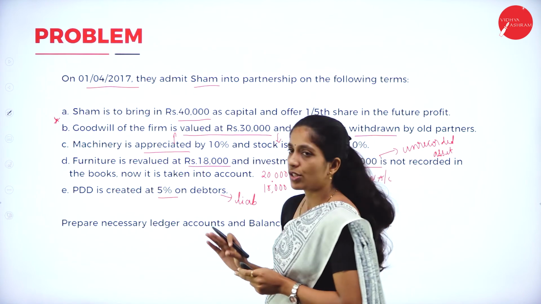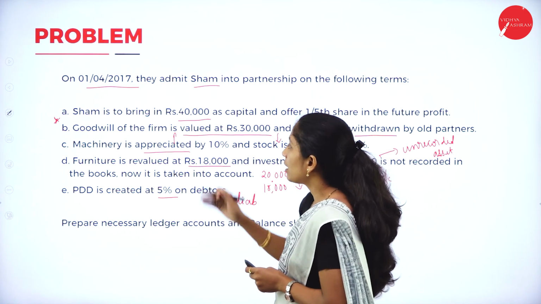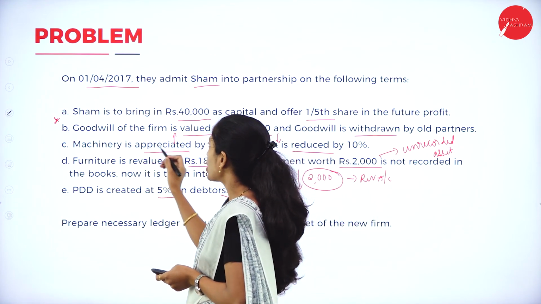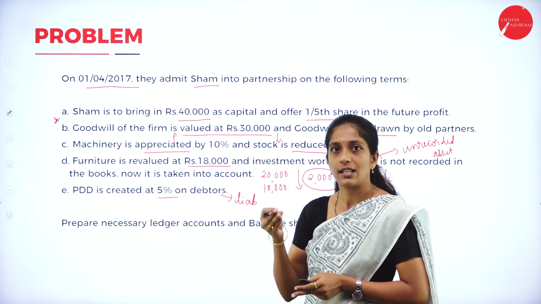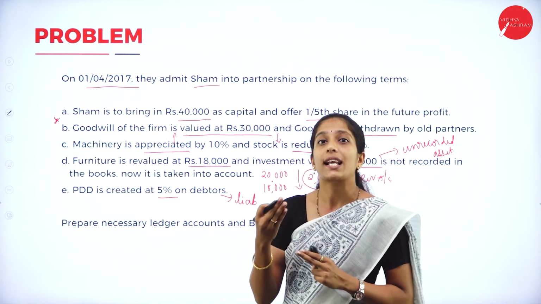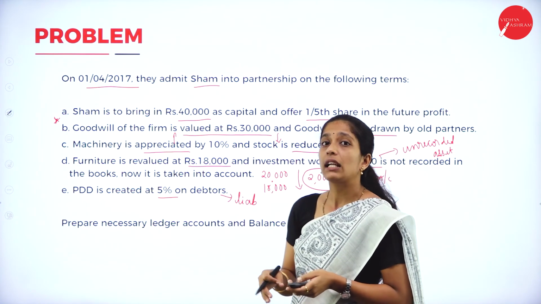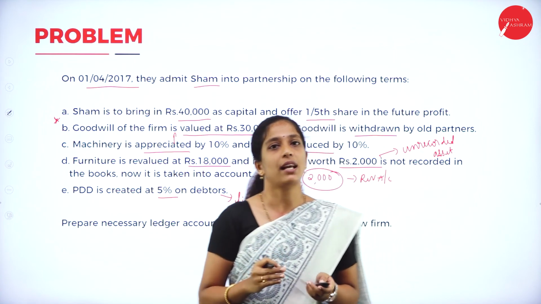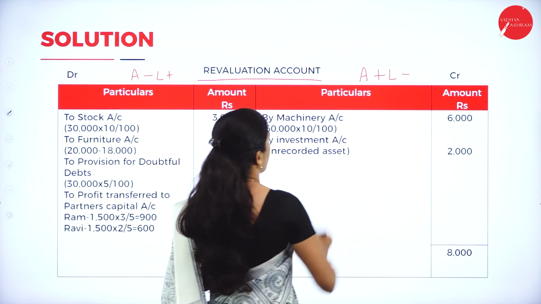Now leave these two adjustments, they relate to capital as well as goodwill. Now go through the third adjustment. Machinery is appreciated by 10%. Machinery is an asset. Appreciation means increase. To what extent has it increased? By 10%. So increase in asset. Where do we record? On the credit side, that is A plus, right?